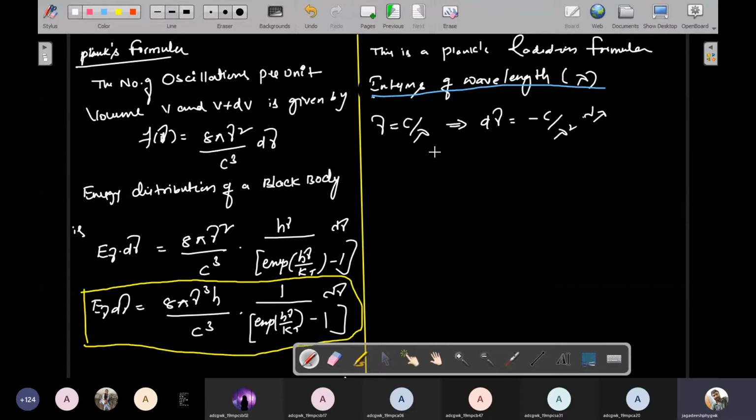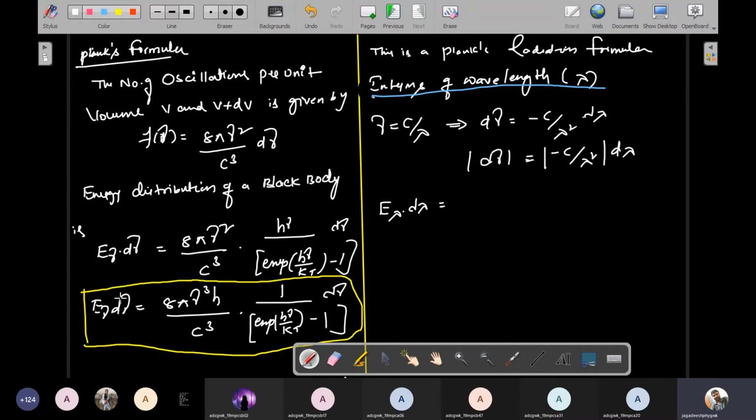Lambda is the differentiable variable, and c is the velocity of light, a constant. I consider the magnitude of d nu only, because I don't want the sign, so it is c by lambda square into d lambda. Therefore this equation can be represented as E lambda into d lambda.